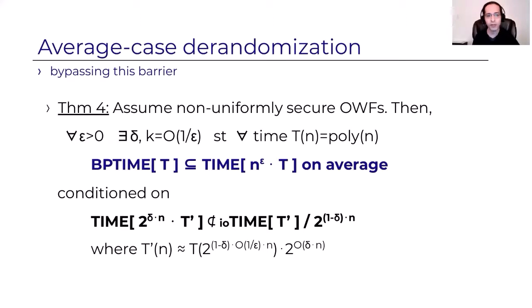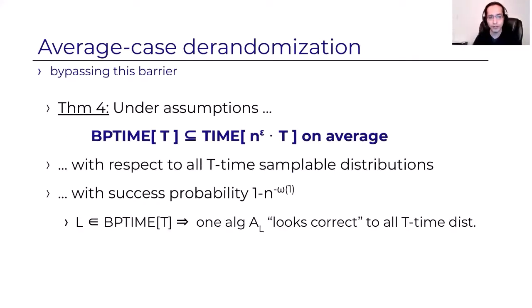So under this hypothesis, we show that probabilistic time t can be simulated in deterministic time n^epsilon for an arbitrarily small epsilon times t on average, where on average means with respect to all t-time sampleable distributions. So it's not just a uniform distribution, it's every distribution that you can sample in time t, and with a negligible error. And in fact, for every language in probabilistic time t, there's one algorithm that looks correct to all t-time sampleable distributions.